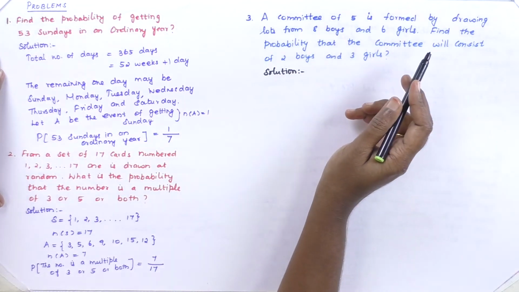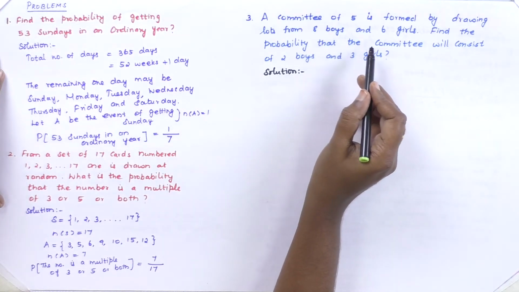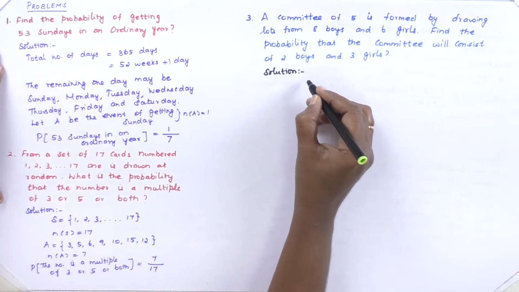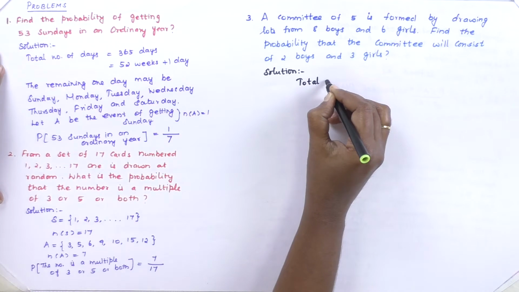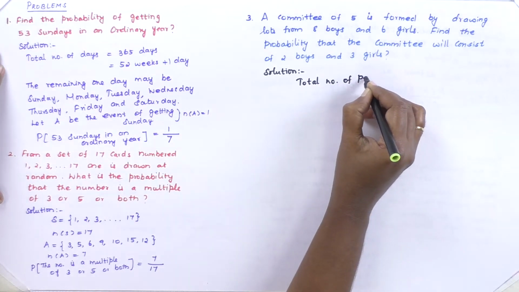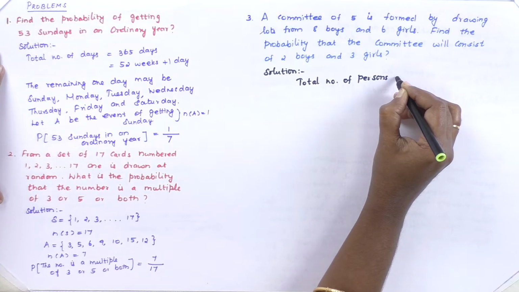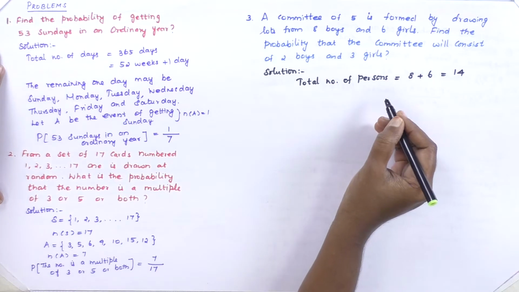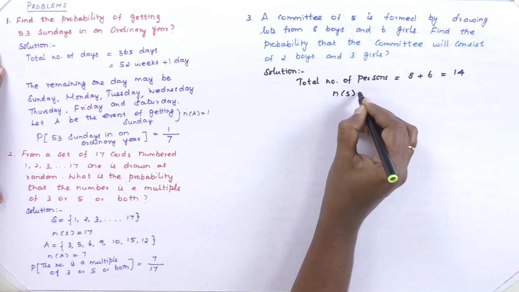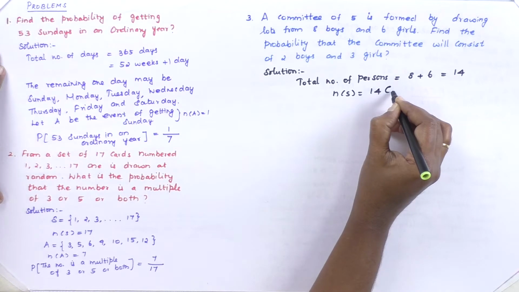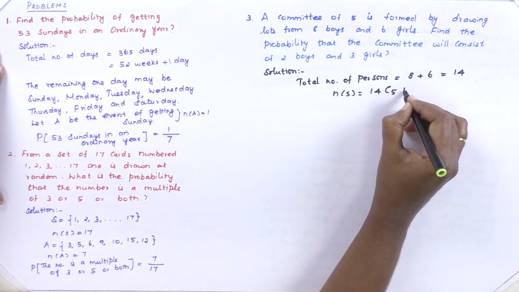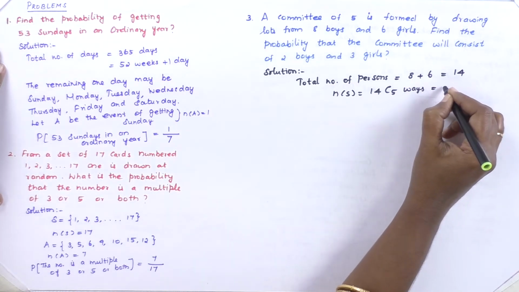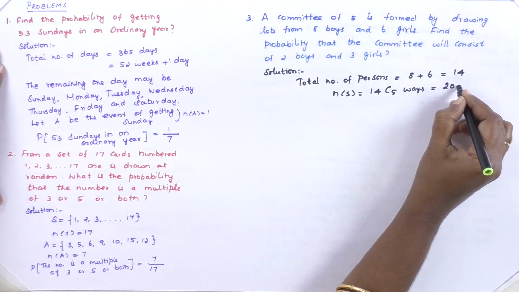A committee of 5 is formed by drawing lots from 8 boys and 6 girls. The total number of persons is 8 boys plus 6 girls, so totally we have 14. Okay, N of S: you are selecting 5 in 14C5 ways. The corresponding 14C5 answer is 2002.